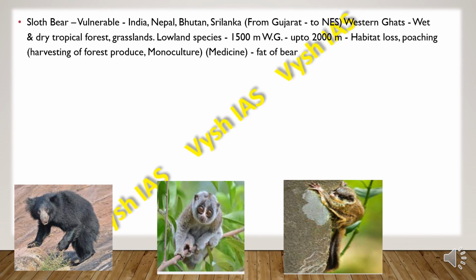Then we have the sloth bear, which is vulnerable, and it is found in India, Nepal, Bhutan and Sri Lanka. Also they are found from Gujarat to the northeast states, and also in the Western Ghats. They are found in wet and dry tropical forest regions where grasslands are also there. They are lowland species found at an elevation of 1500 meters in the Western Ghats, up to 2000 meters, and they face habitat loss, poaching, harvesting of forest produce and monoculture. They are used for medicine. The fat of the bear is used for medicine.